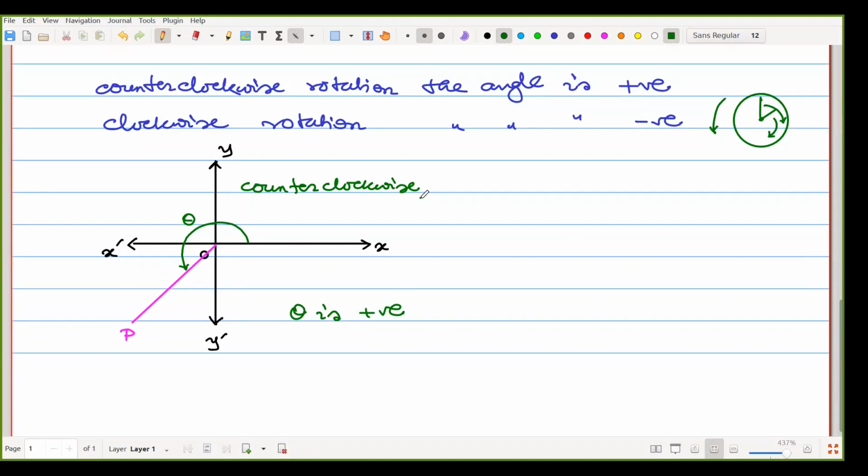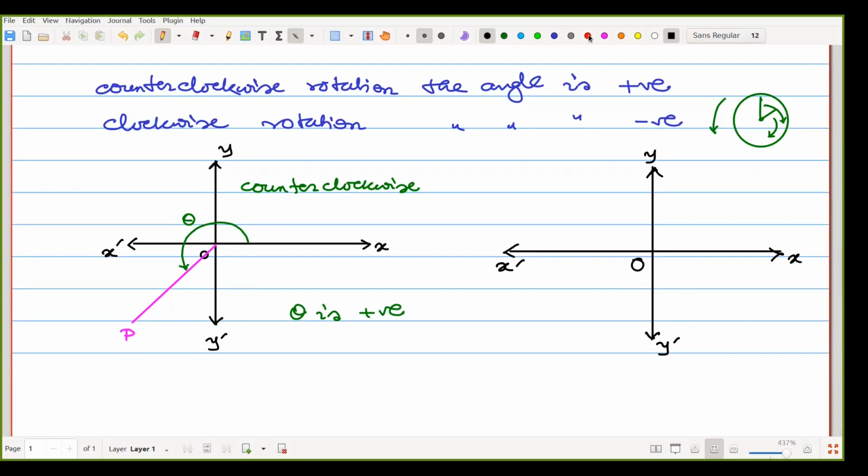Let's check what should be negative. So that is our O, X, Y, X dash, Y dash.